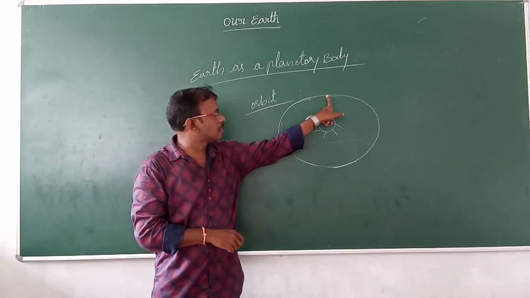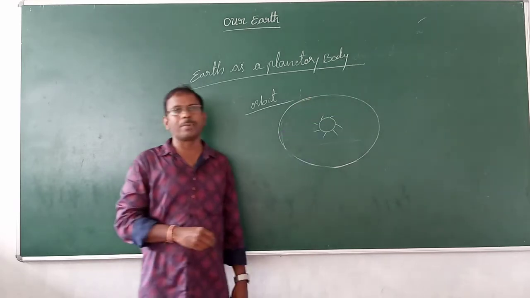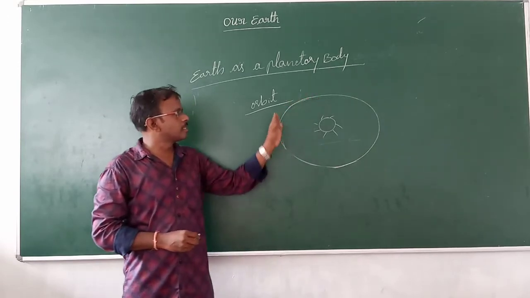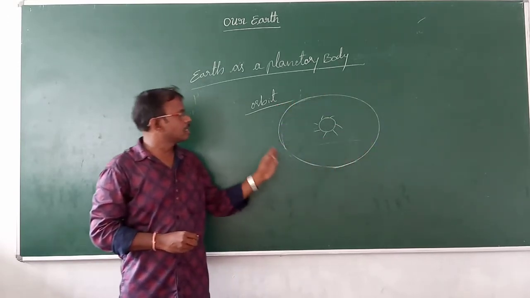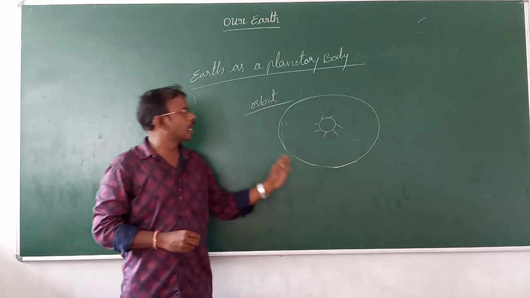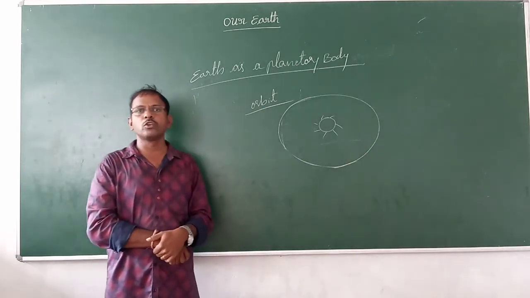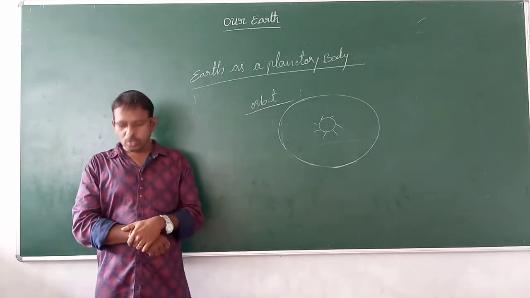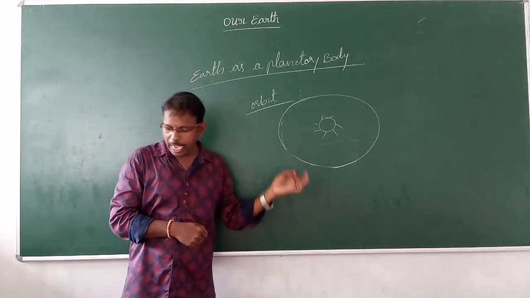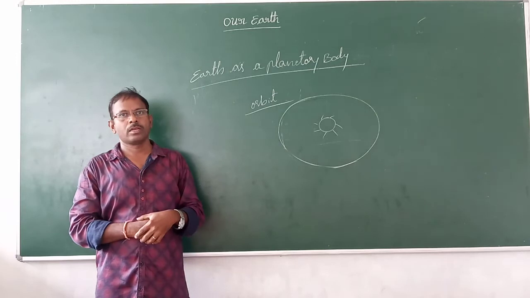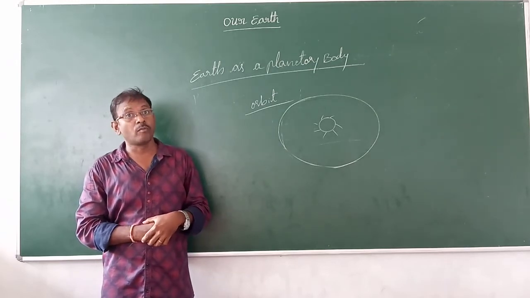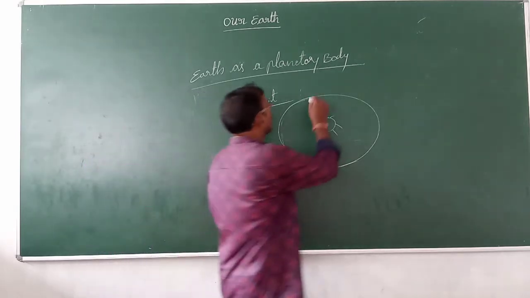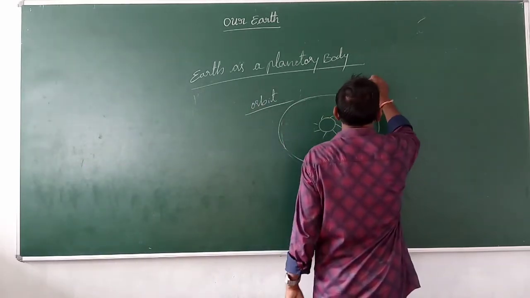This path is known as Earth's orbit. On this orbit, the Earth is revolving around the sun. That is called Earth revolution. Already we have discussed it in 8th class. When it is revolving around the sun, the speed is 1,07,200 kilometers per hour.